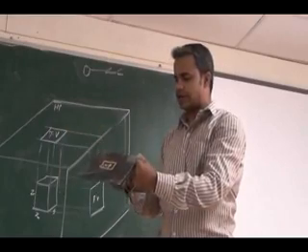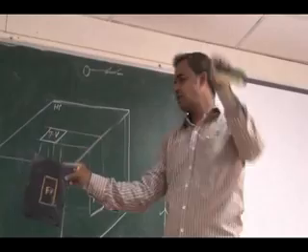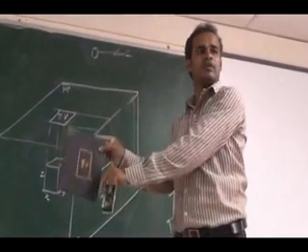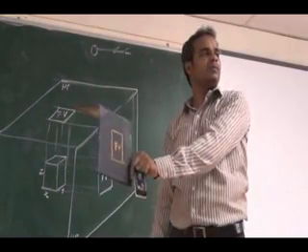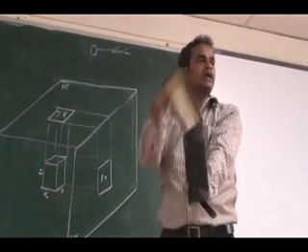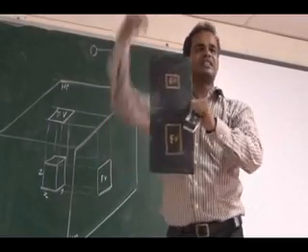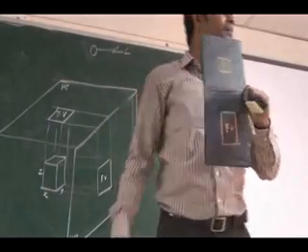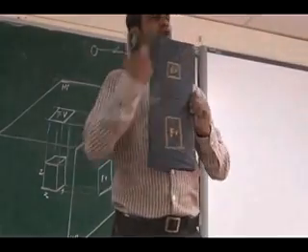Then the top view is on the horizontal plane. What I can do is rotate the horizontal plane 90 degrees clockwise. I can open it like this. The top view comes above the reference line.